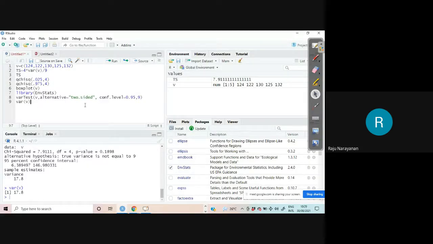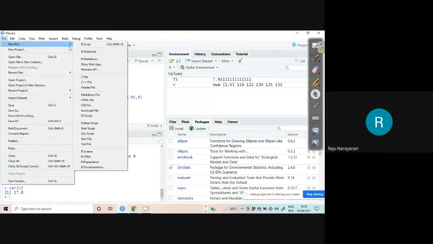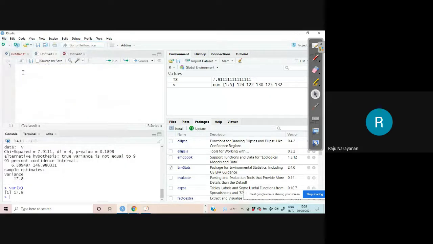We shall do it in another sheet: file, new file, R script, you will get another sheet. Then sample 1, S1, is equal to, I will take only a small set of data, c(42, 51, 87, 43.